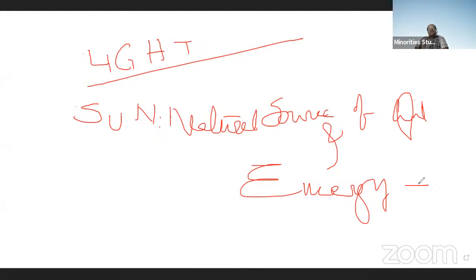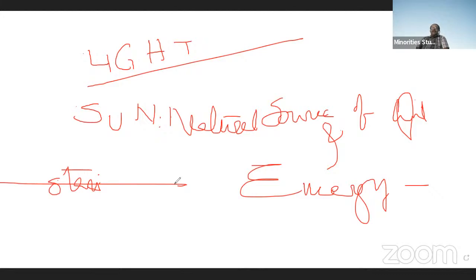Then why is it known as the natural source of energy? Not only the sun, all the stars are natural sources of light, including the sun. The sun is also a star. All stars are natural sources of light. And the sun is known as exclusively not only the natural source of light, but also the natural source of energy.